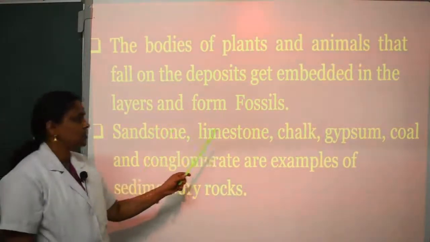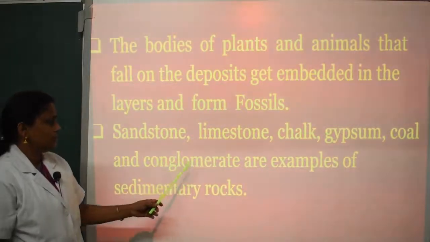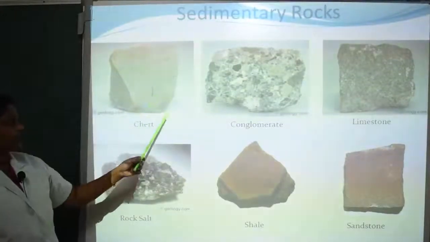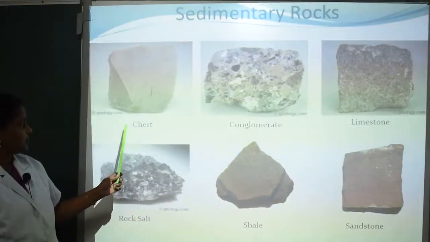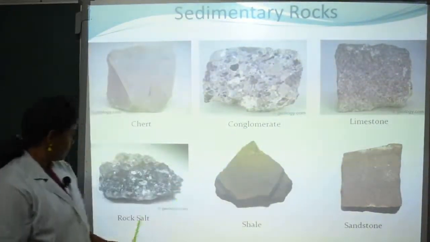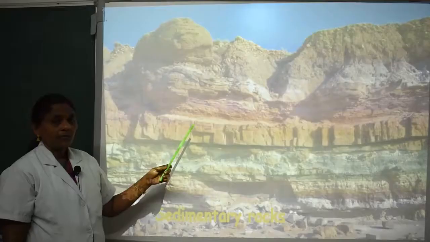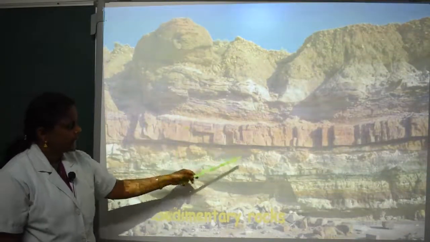Sandstone, limestone, chalk, gypsum, coal and conglomerate are the examples of sedimentary rocks. These are the pictures of sedimentary rocks. Different types of sedimentary rocks: jet, conglomerate, limestone, rock salt, shale and sandstone. These are the sedimentary rocks deposited in different layers.